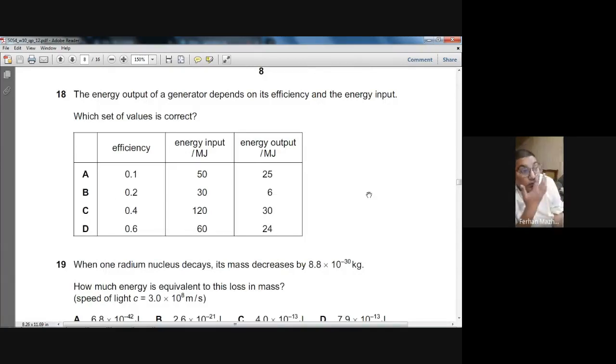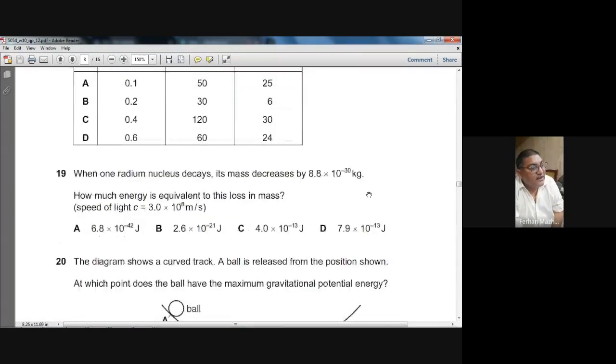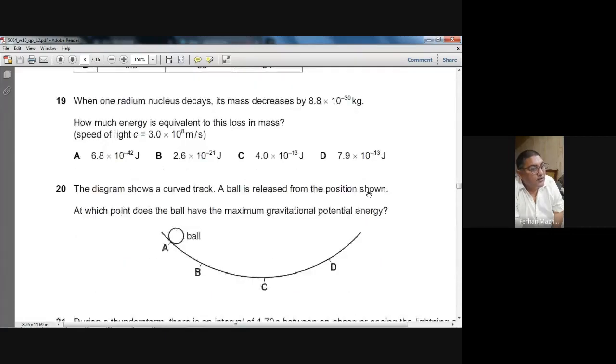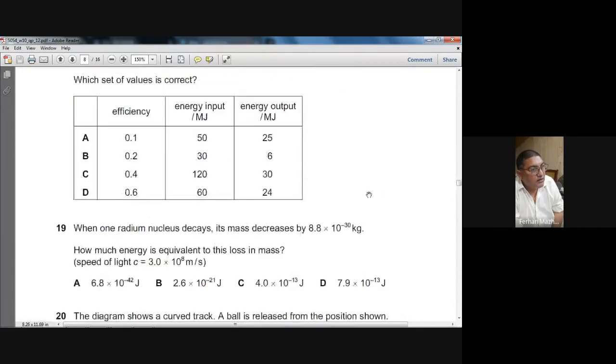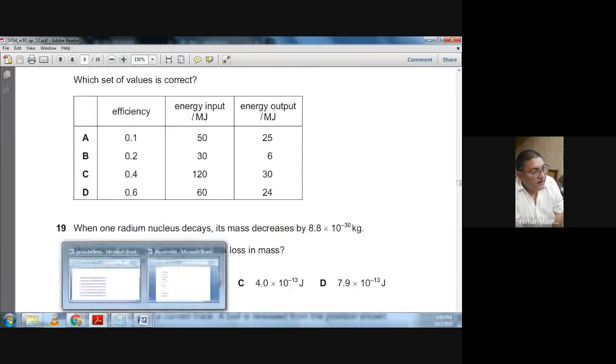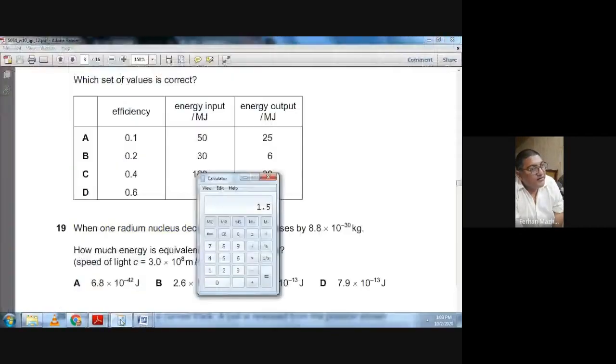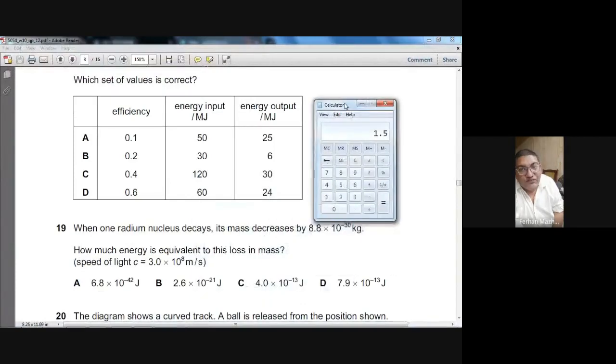The energy output of a generator depends on its efficiency and the energy input. Which value is correct? So we have to calculate the efficiency in each case. How do you calculate the efficiency? Output energy divided by input energy. That's the formula for the efficiency.